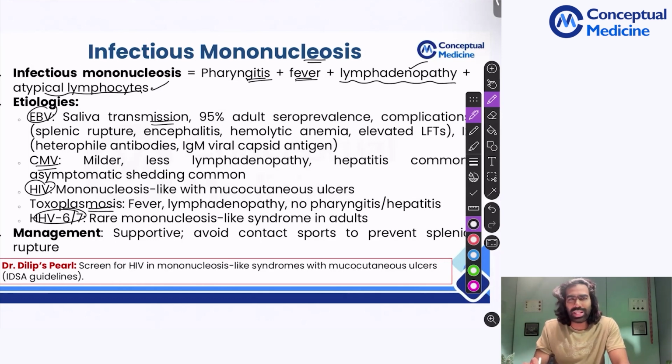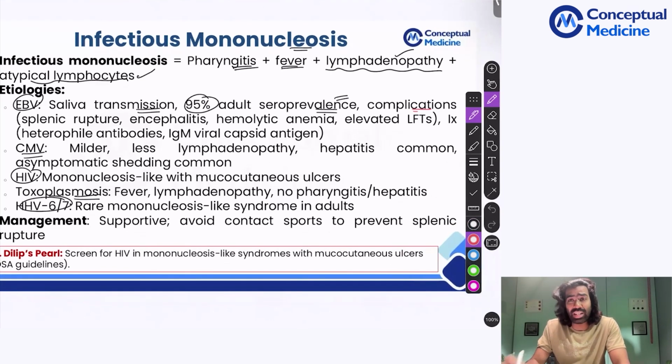So EBV is transmitted by saliva. That's why it is also called the kissing disease. In adults, 95% of the time you're going to have positivity for EBV serology, which means it's quite common in adults, distributed everywhere. During the acute phase of the illness, you might encounter some complications. So what are the complications during the acute phase? You can have splenic rupture, encephalitis, and hemolytic anemia.